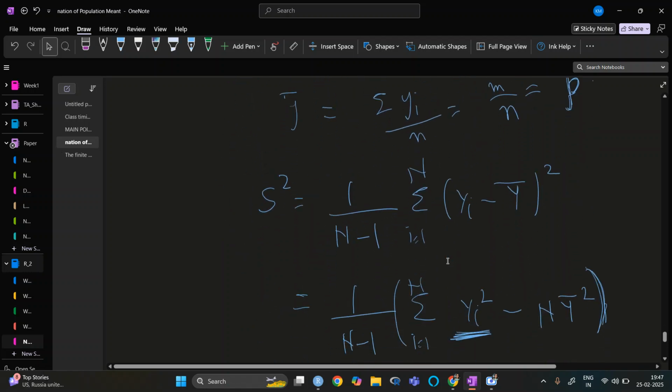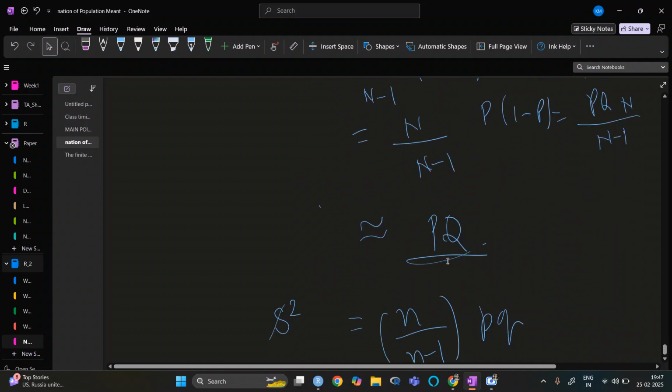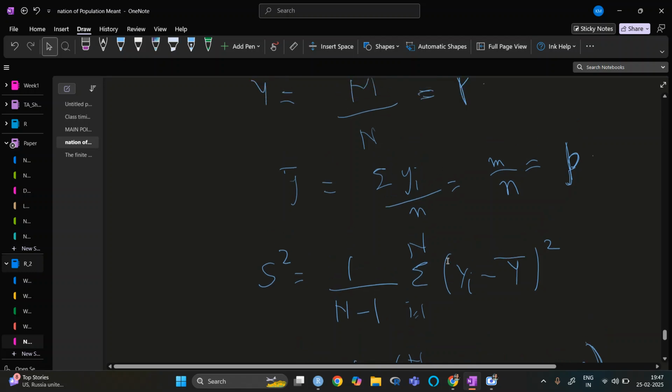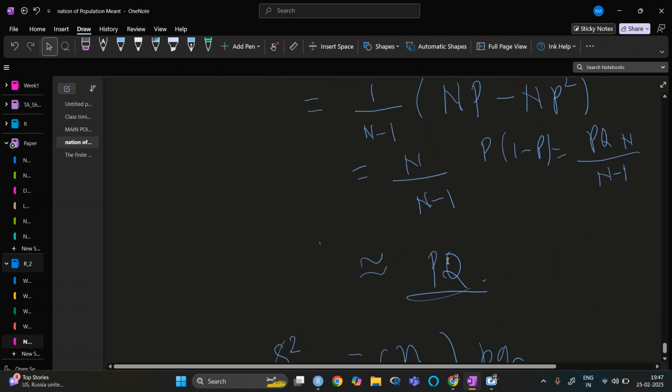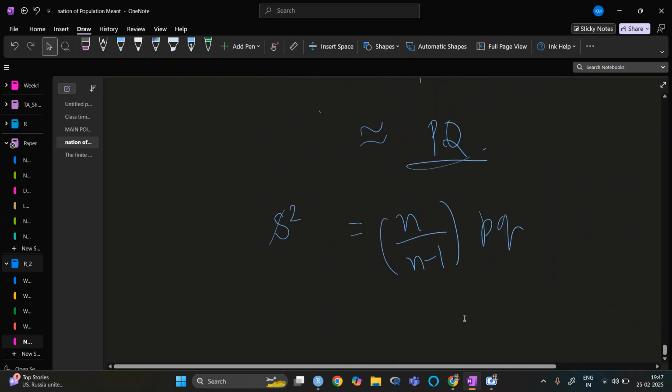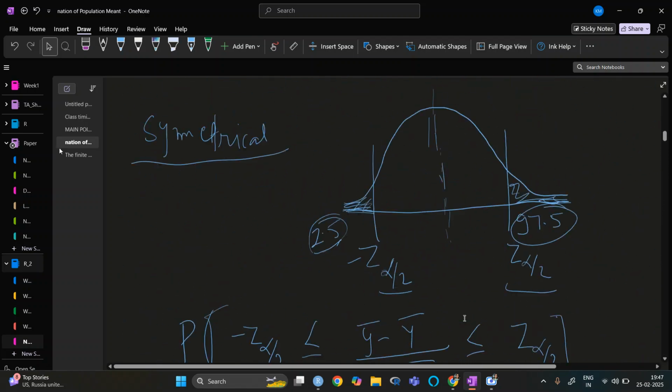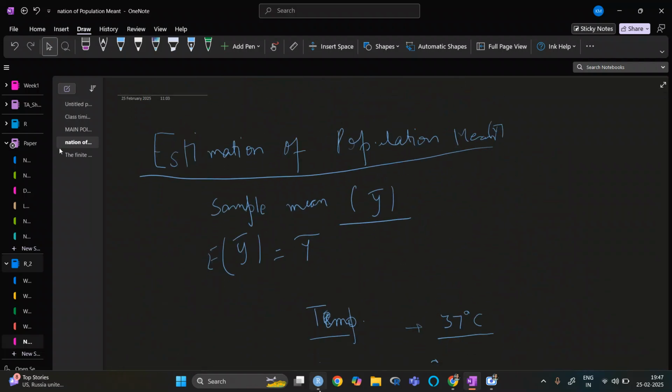From there we can find the sample variance, and the sample variance for the proportion is basically pq. And then we have done some questions. So this is regarding today's class.